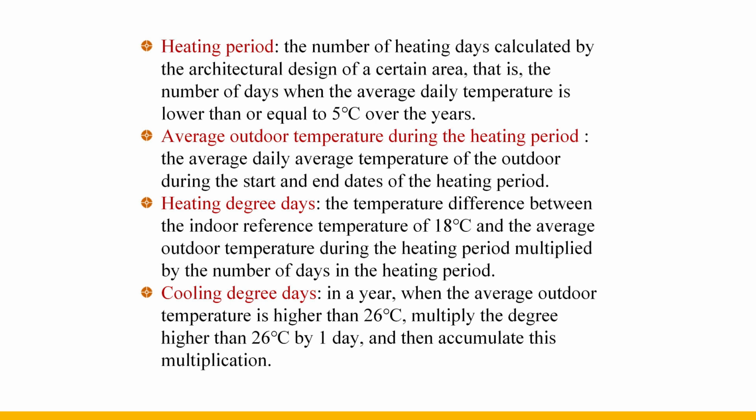Since heating degree days and cooling degree days include 2 factors, the degree of cold and heat and the duration of cold and heat, they can more accurately reflect the demand for heating and air conditioning cooling as a zoning index. GB 50352 General Principles of Civil Building Design is slightly different from the zoning details of the Building Thermal Design Code. The index has increased humidity, and the requirements are more detailed.